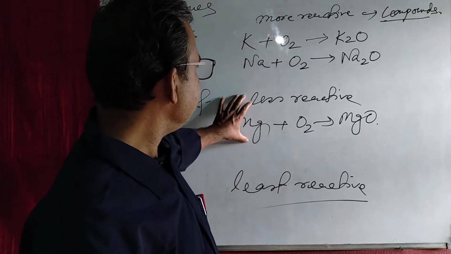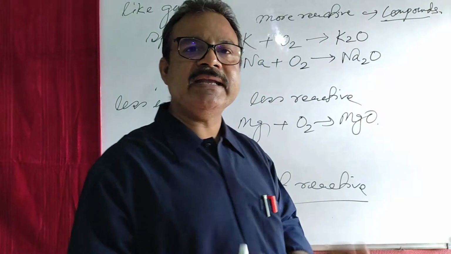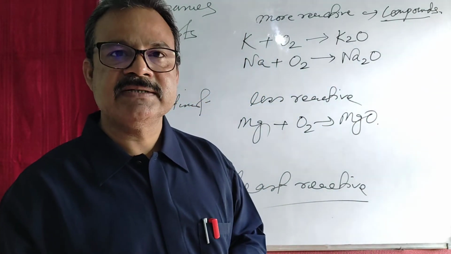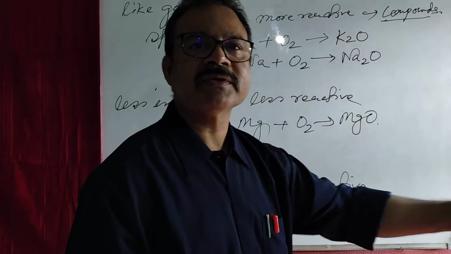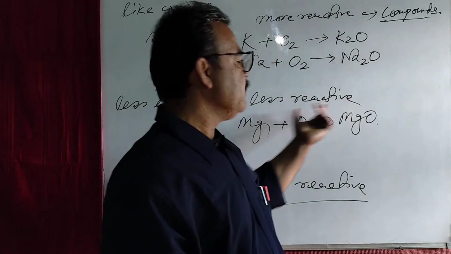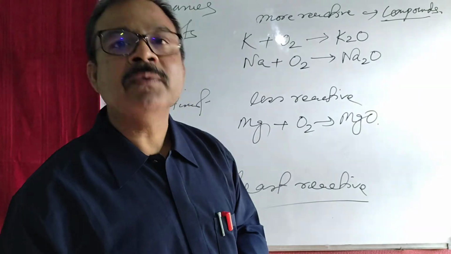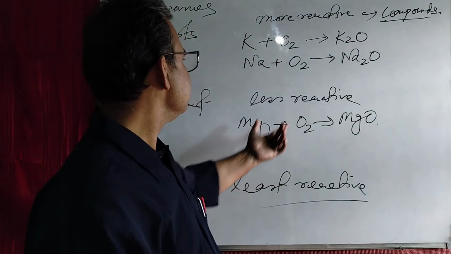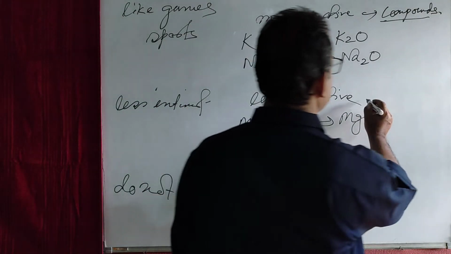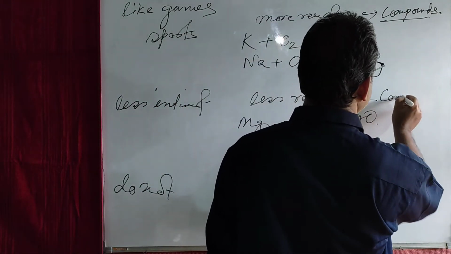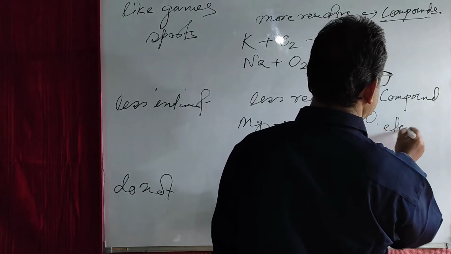So, you remember that for the reaction of less reactive metals, they need some conditions. If conditions are available, definitely they will react and form compounds, and at that time those particular metals are found as compounds in nature. Otherwise, these metals are found as elements. So remember, they are found as compound or element in nature.